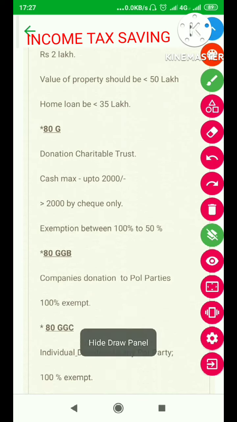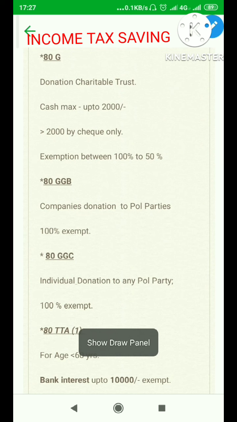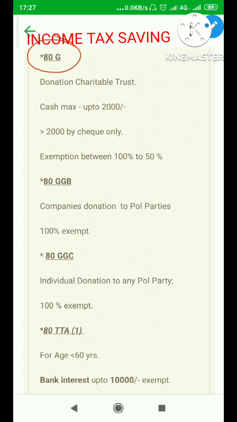Going down, 80G. For ease of remembering, G stands for give. I am just giving you a hint, an easy method of remembering. Any donation of yours to any charitable trust. Large number of charitable trusts are there. You can surf it on the internet. You can donate rupees only 2,000 in cash. Rest has to be by check only. More than 2,000 has to be by check only.